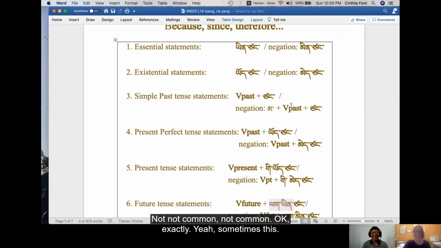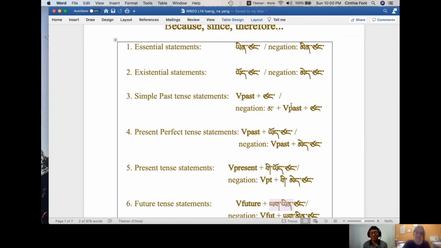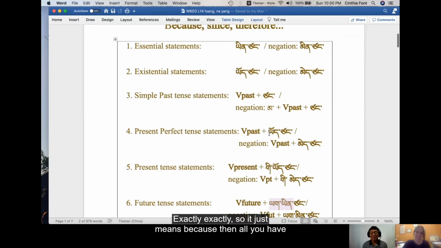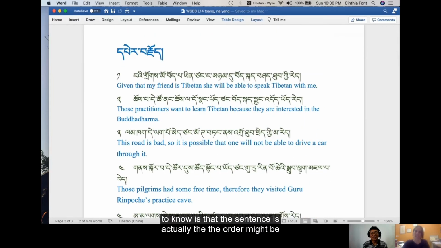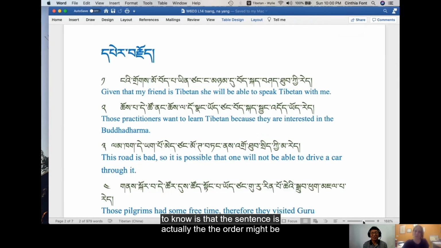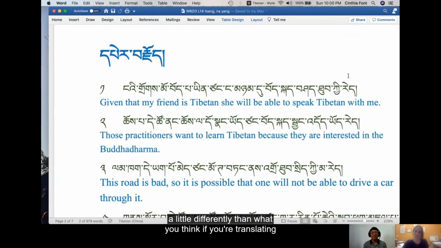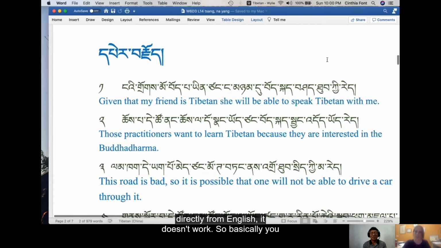Exactly. So yeah, sometimes this songzang can also use. Dukzang is also used, but it's not common. We just focus on here in this structure, and then that is fine. Exactly. So it just means because, and all you have to know is that the sentence is actually the order might be a little differently than what you think. If you're translating directly from English, it doesn't work.